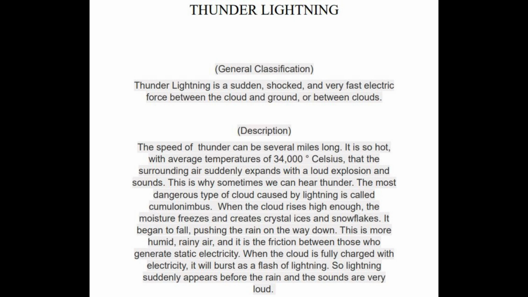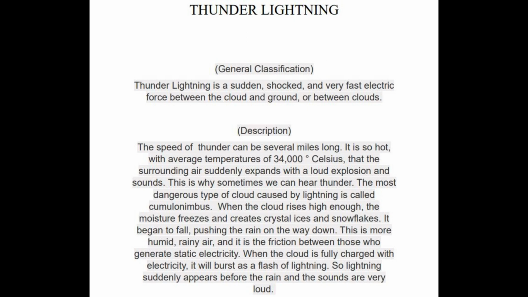Sequential organization. The text explains the process of lightning formation step by step. Adjectives: sudden, fast, dangerous, humid, and loud. Figurative language: hot, with average temperature of Celsius, sounds like an explosion.